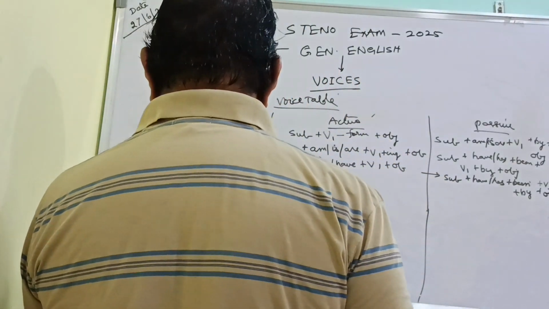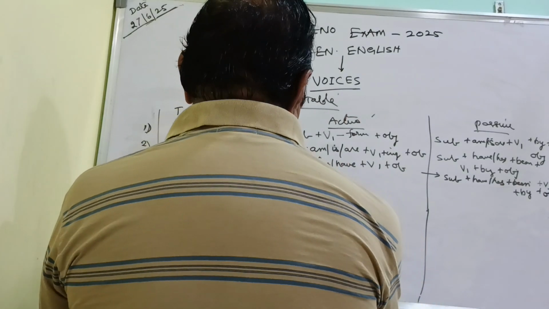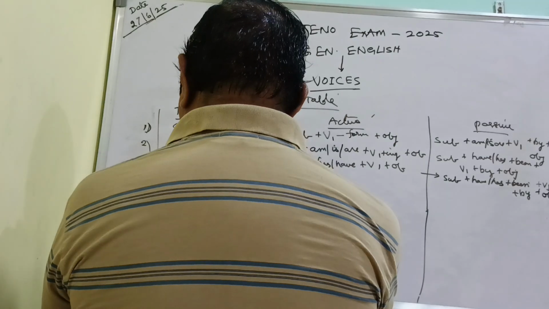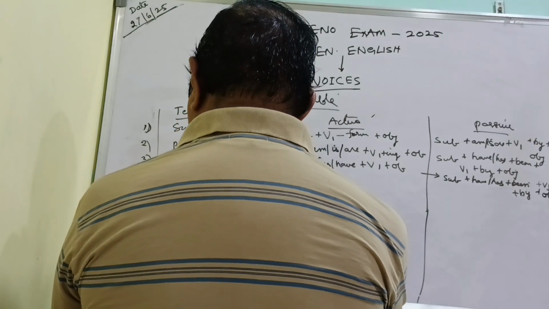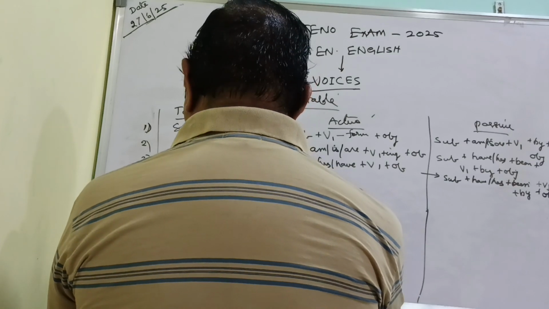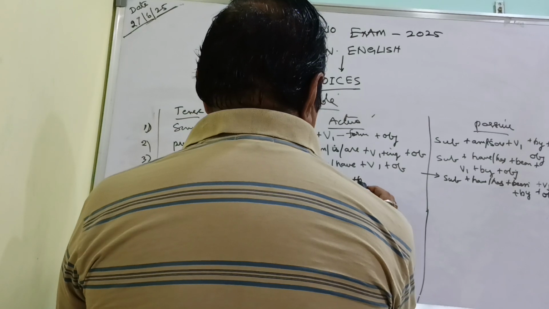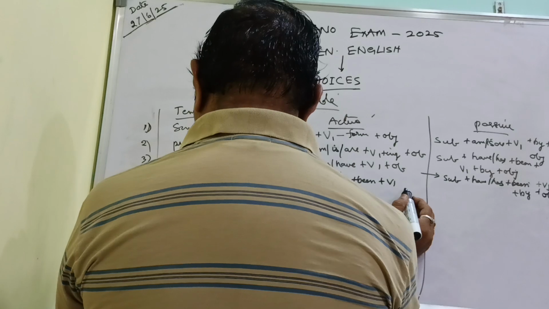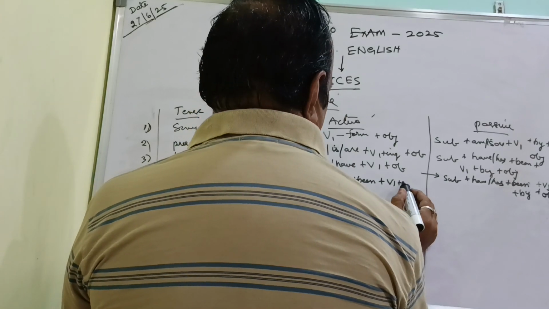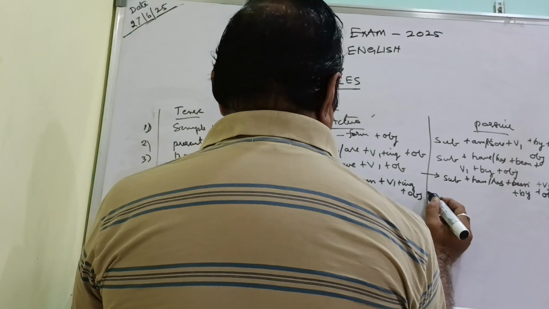Try to understand. Under present perfect continuous, the structure of the sentence in active voice will be subject plus have or has plus been plus verb plus ing plus object.